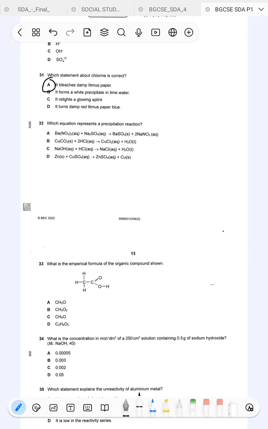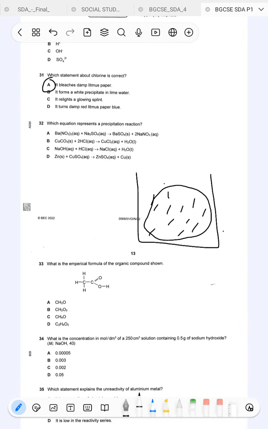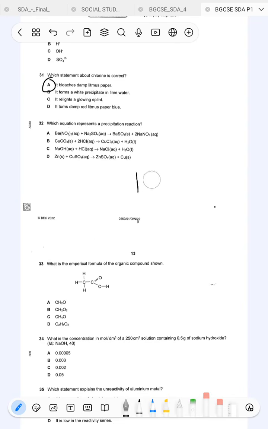So remember, a precipitation reaction is a type of reaction where you are forming a solid within an aqueous mixture. Okay, so we are forming a solid within a solution. Whenever you have a liquid like this and then you start forming a solid within that solution, therefore this is the precipitation, or this is the precipitate. Are we together? Okay, so we're going to basically look for a reaction that can show that.